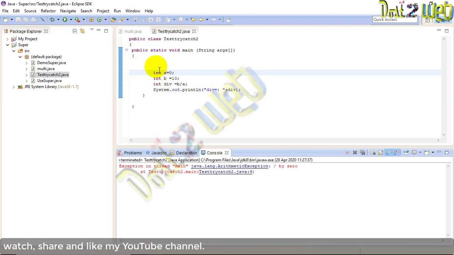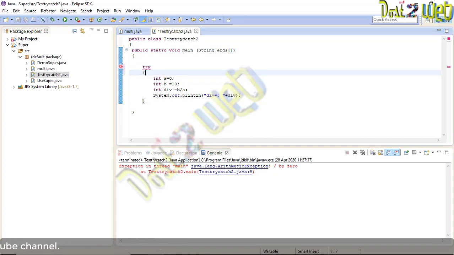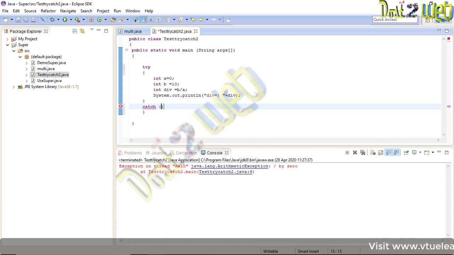You can define a number of catch blocks also. So I'll add the try block here. Still I am getting an error, because we have to add one catch block.